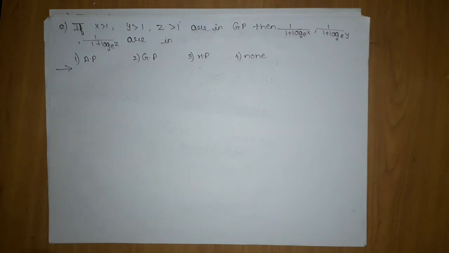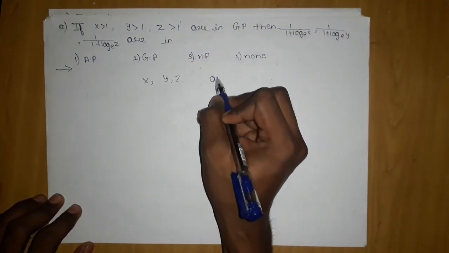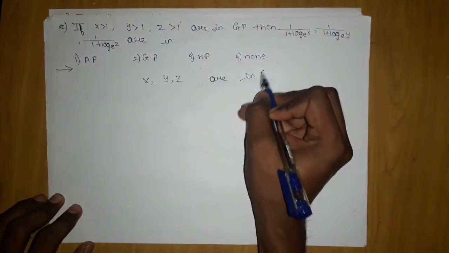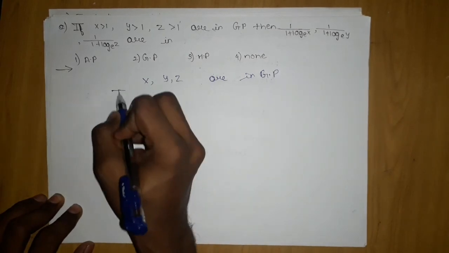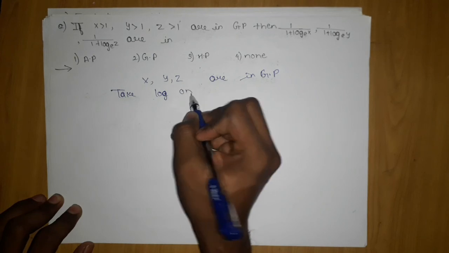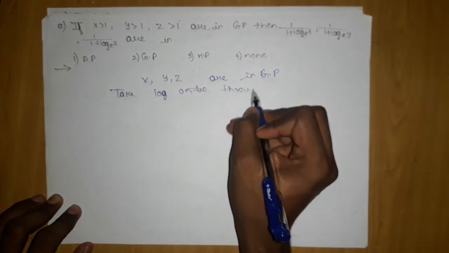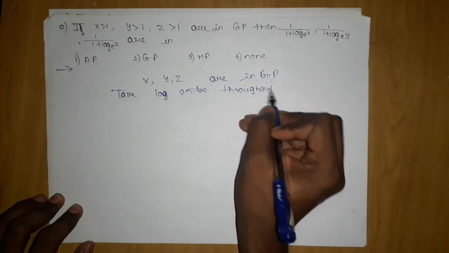So if x, y, z are in GP, the moment I take log throughout, this will automatically convert into AP.